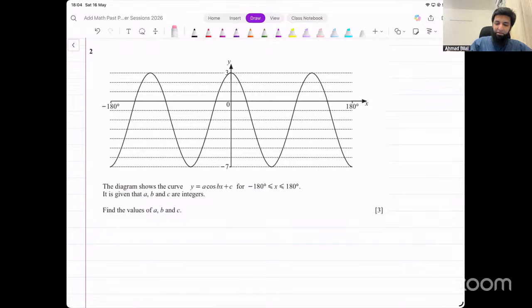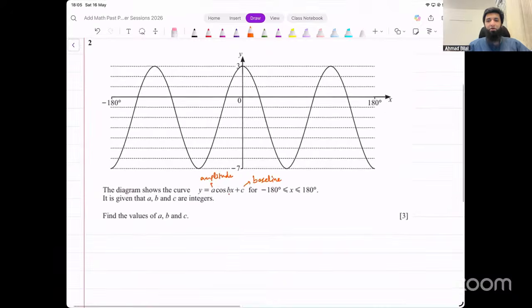Now, how can we find these values? Remember in this form, the number outside that is multiplying represents the amplitude for the cos function. The number that is adding outside represents the baseline of the graph. It shows how much the graph is translated vertically upwards or downwards. And this number b changes the period of the graph, right? How does it change the period? Or you can also say it represents the frequency.